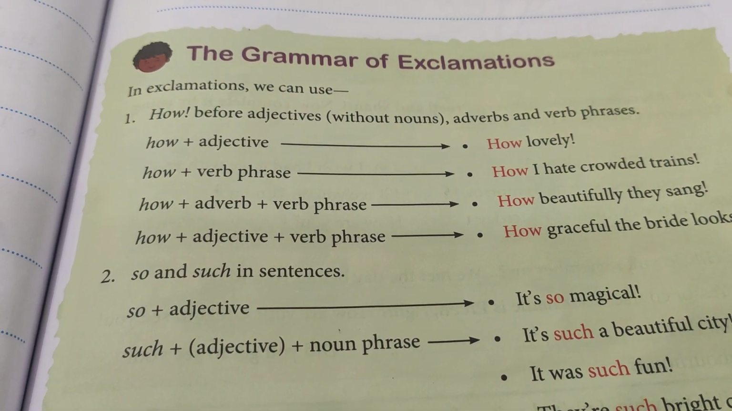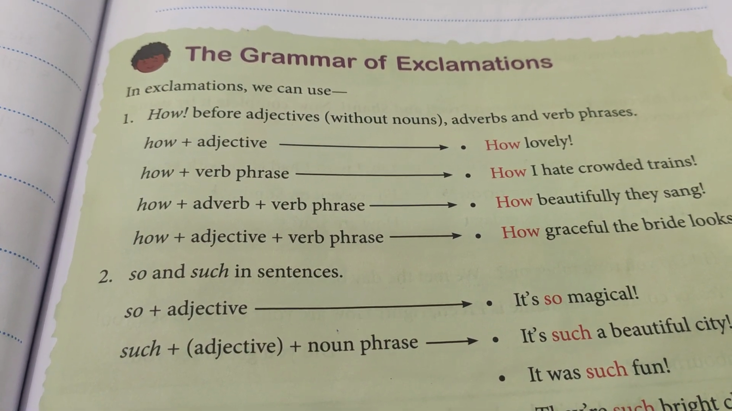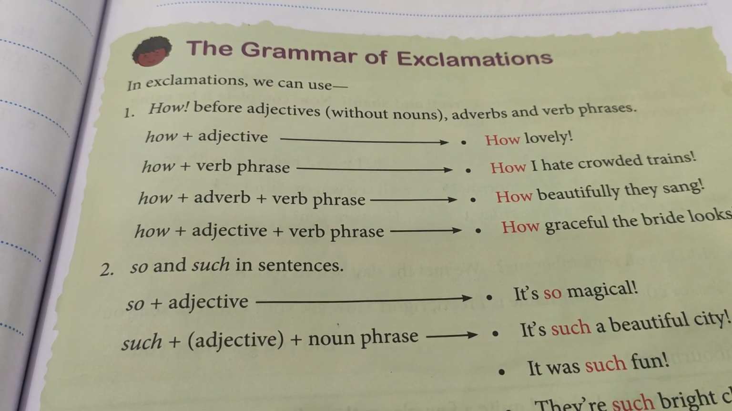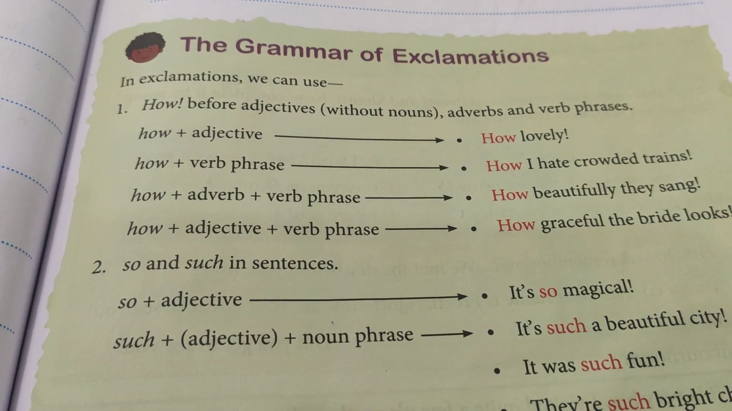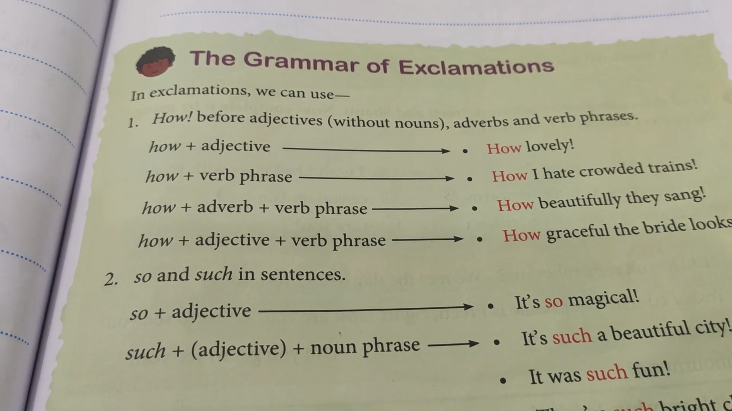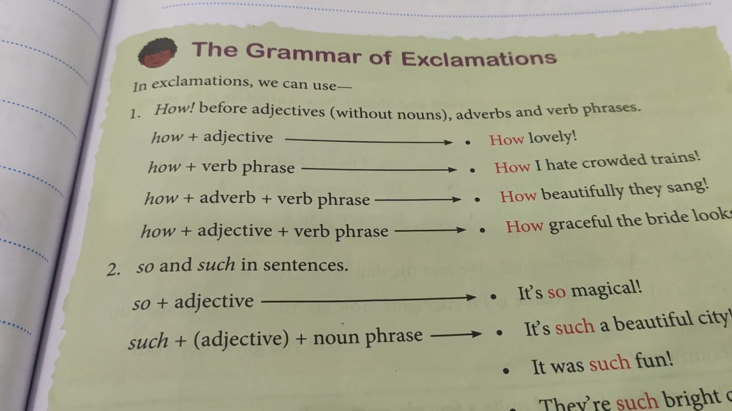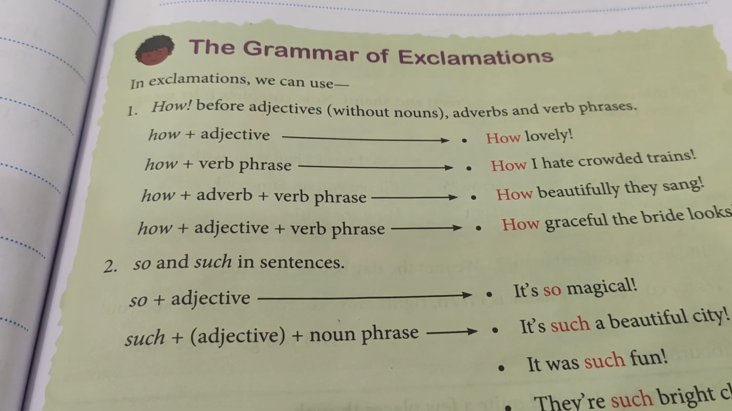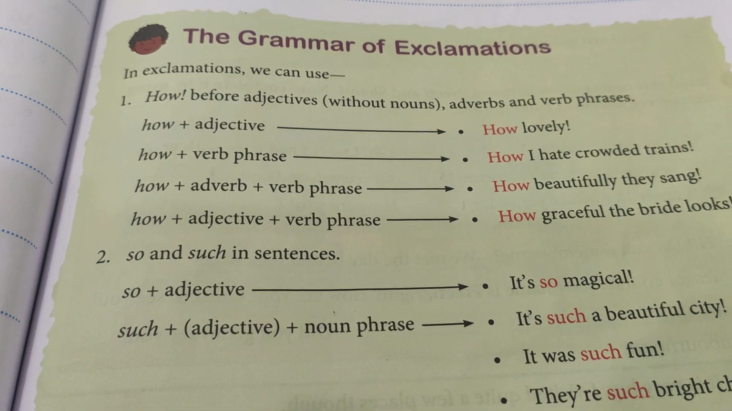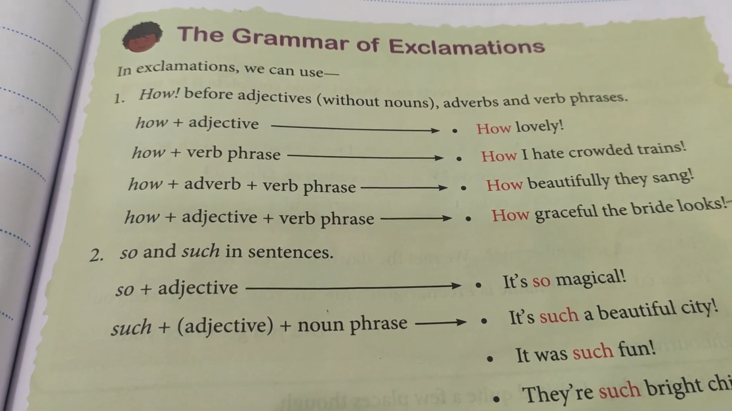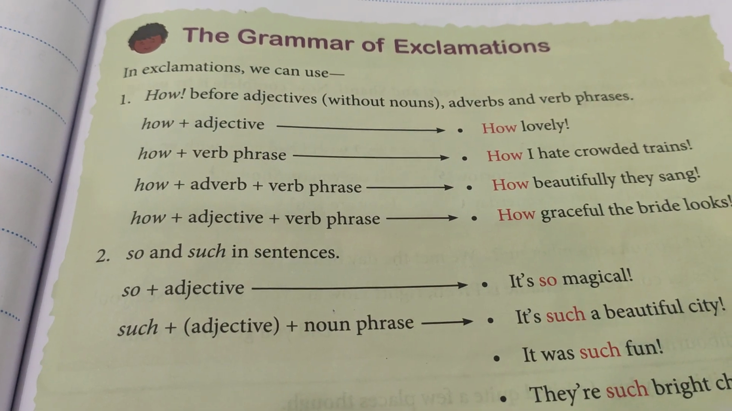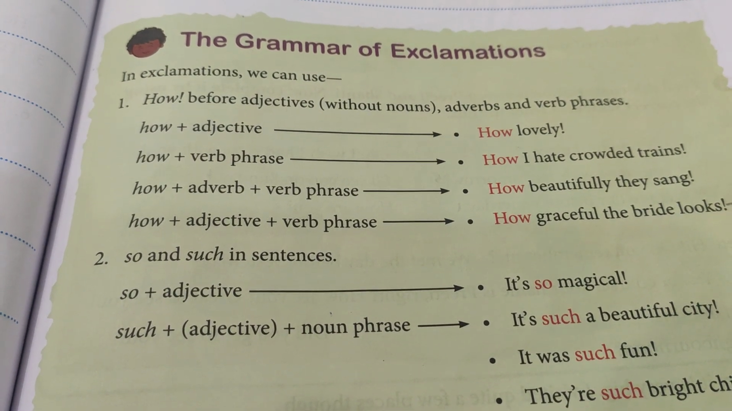Second thing is use of so and such in sentences. So plus adjective: it is so magical. It is an exclamatory sentence, and the way you say it makes it exclamatory. It's so magical. The second one is such plus adjective, sometimes without it also, plus noun phrase. For example, it's such a beautiful city. Such, plus beautiful is adjective, city. City is just a noun, there's no phrase.